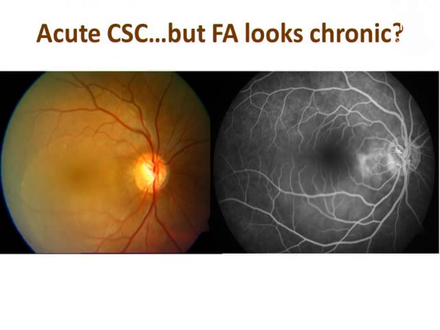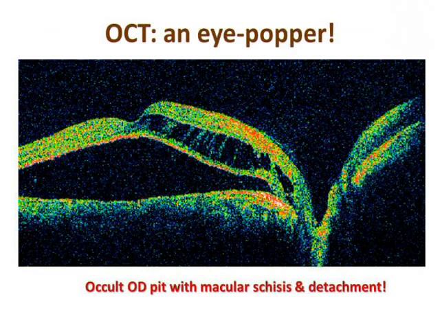Now here's another type of case which looks like a typical CSCR clinically, but FFA shows something unusual. It looks like an RP decomposing or something. So we're not sure what we're dealing with, acute CSR or chronic CSR or something else. Again, do an OCT and boom, you see something else. So what do you look at? This may look like still a CSCR to an untrained eye, but this is actually an optic pit. You can see the pit here, and this is the schisis.